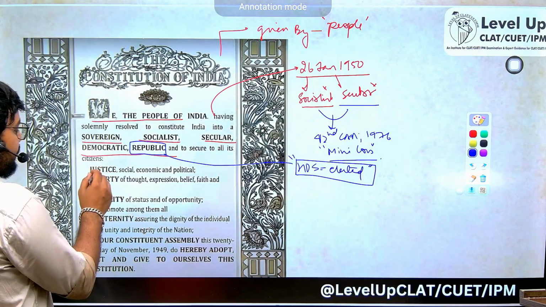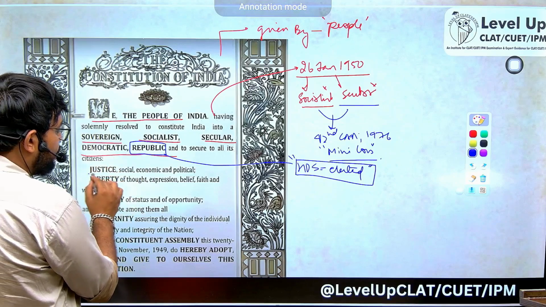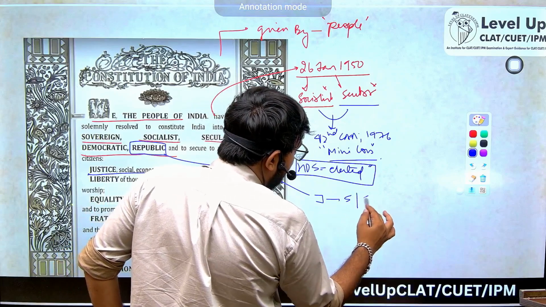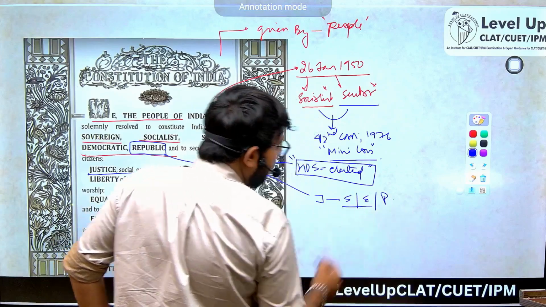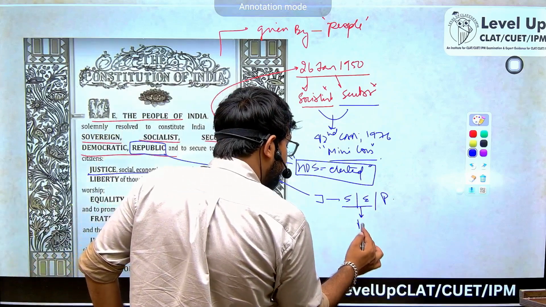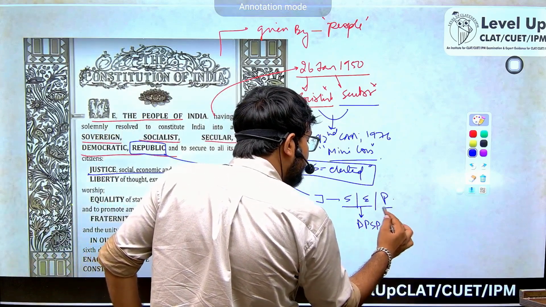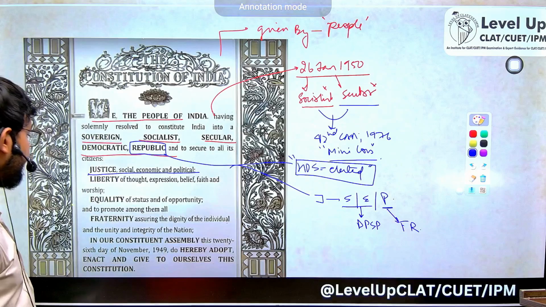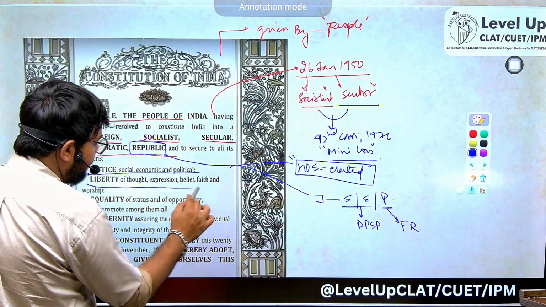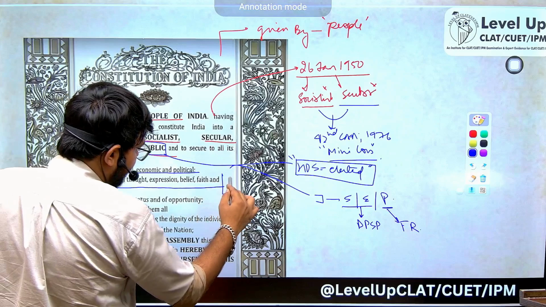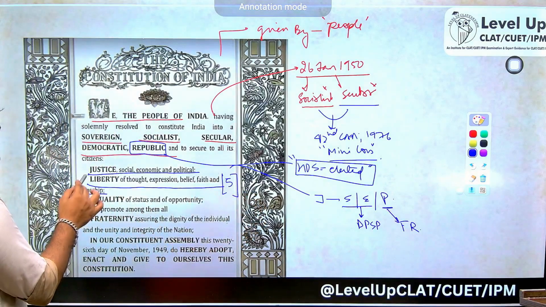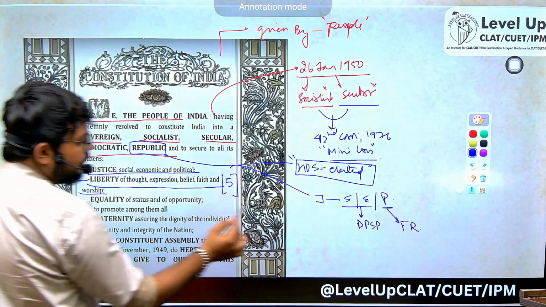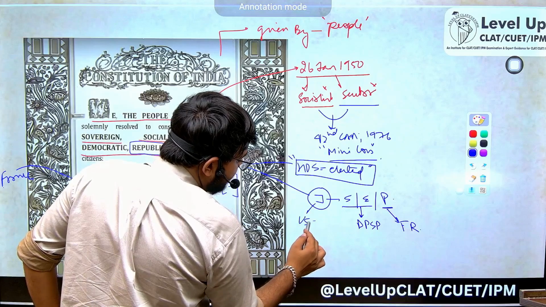Justice. We will serve our people justice in three forms: social, economical, and political. So justice is of three forms: social, economical, and political. Social and economic justice can be seen by the concept of political justice reflected in the fundamental rights. Now the liberties of thought, expression, belief, faith, and worship. So 5 types of liberty are there. How many types? 5. The concept of liberty has been taken from France. The concept of justice has been taken from USSR, which is now Russia.